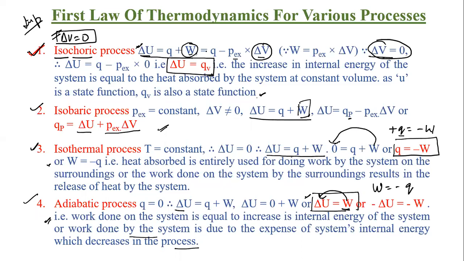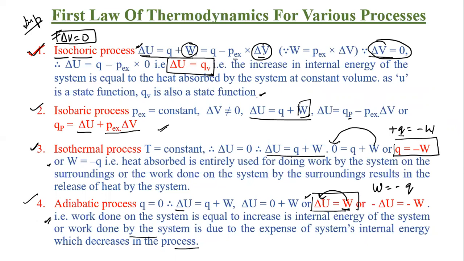So in this situation, in the case of an isochoric process, the change in the internal energy is because of the heat only. I'm again repeating. In the isochoric process, delta V is equal to 0, which means the change in the internal energy of a system is only because of the heat.